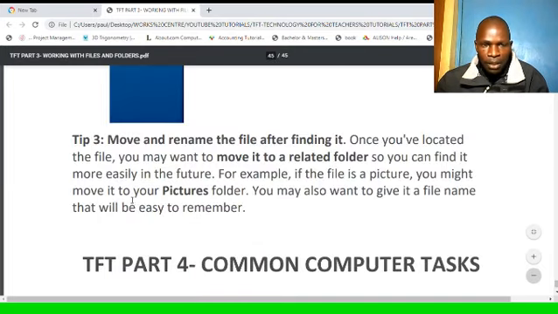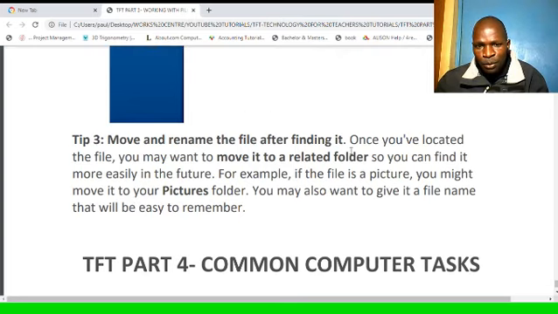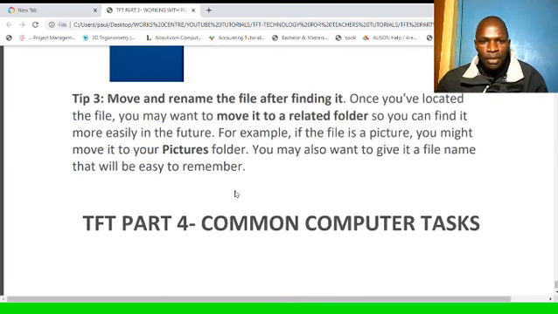Tip number 3: move and rename the file after finding it so that you do not forget again. You need to move it to a place that you use frequently, and then you give it a reasonable name that is easier for you. Once you have located the file, you may want to move it to a related folder so you can find it more easily in the future. For example, if the file is a picture, you might move it into your pictures folder. If it's a video, move it into the videos folder. If it was a Word document, like that. You may also want to give it a file name that will be easy to remember.